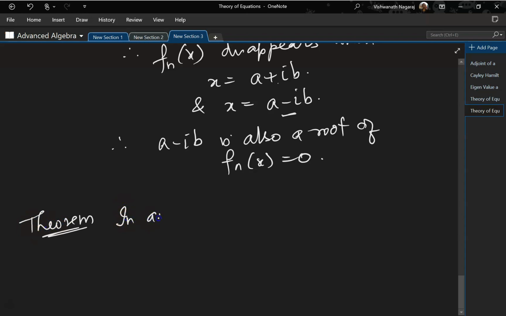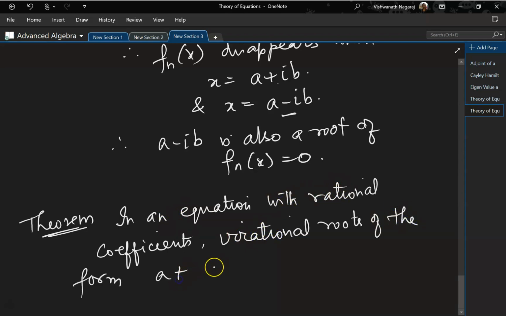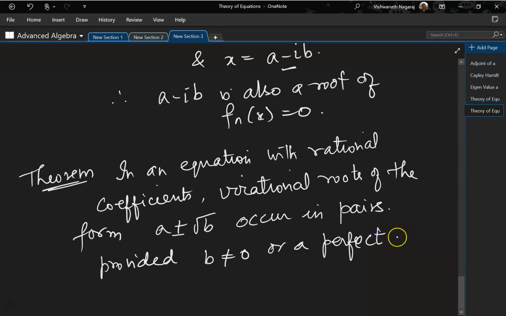In an equation with rational coefficients, irrational roots of the form a plus root b occur in pairs, plus or minus, provided b is not equal to 0 or a perfect square.